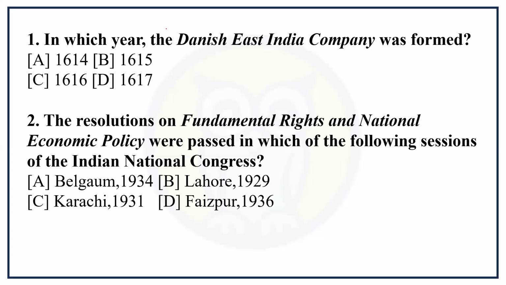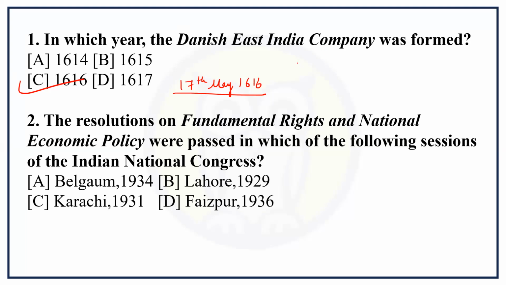So here is the first question. In which year was the Danish East India Company formed? 1616 is the correct answer, 17th May. 1616 was the year the Danish East India Company established its first factory.